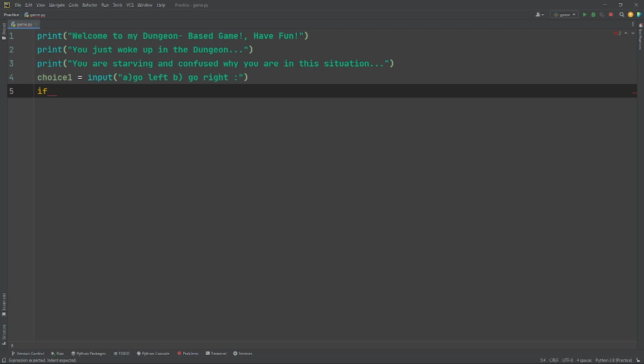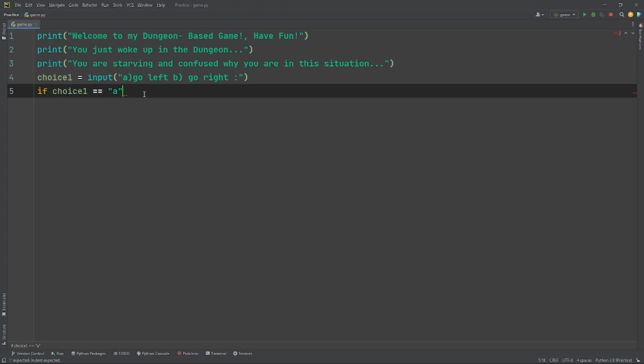So if, and of course we need to give it the answer, so we need to put choice1 equal to show if they gave the answer A. That's what I put here. A, go left.